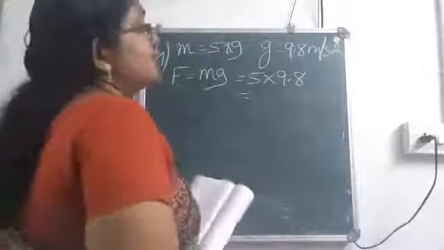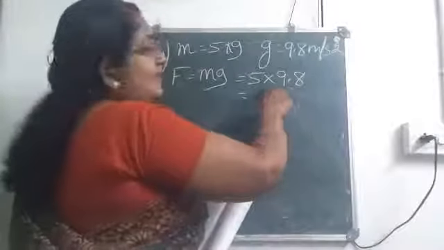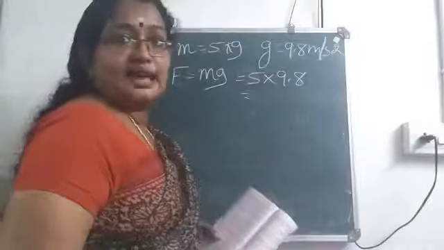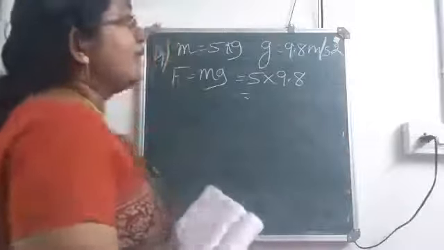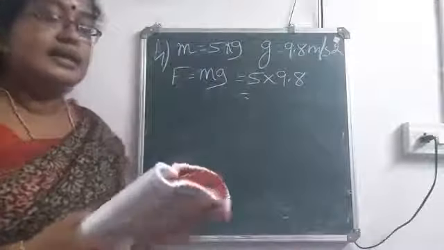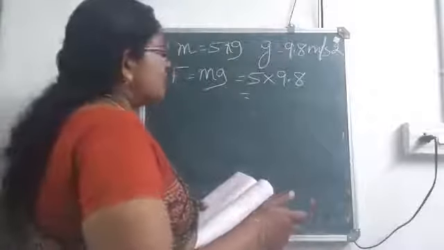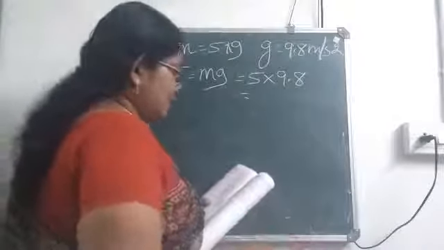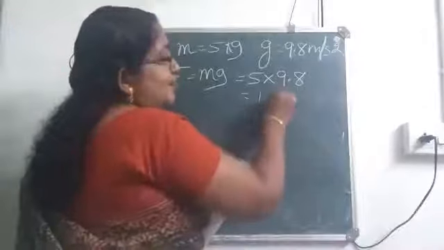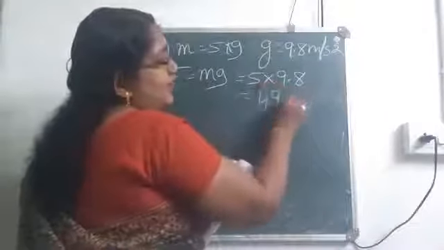If it was 10, you would be getting it as 50. Since it is 9.8, how much will we be getting here? You will be getting it as 490. 98 into 5, 490.